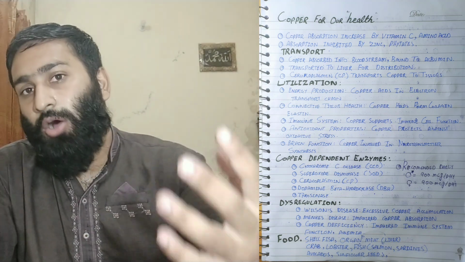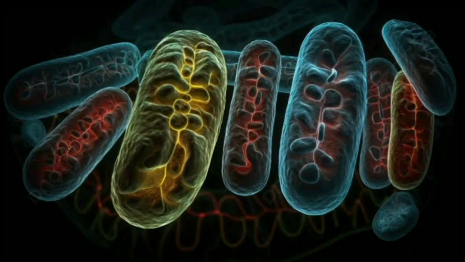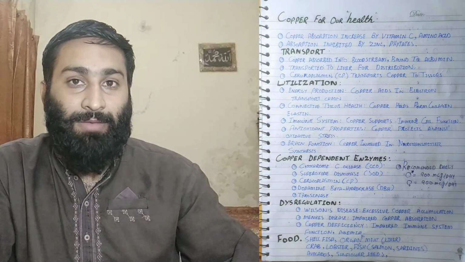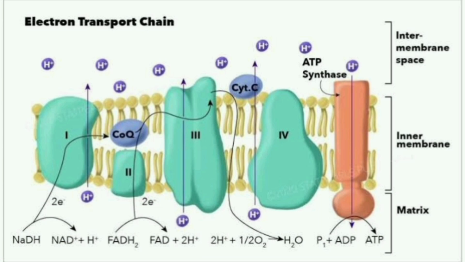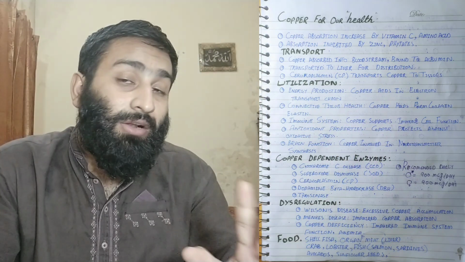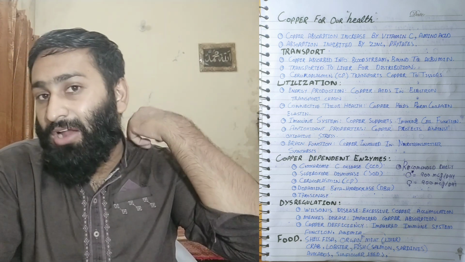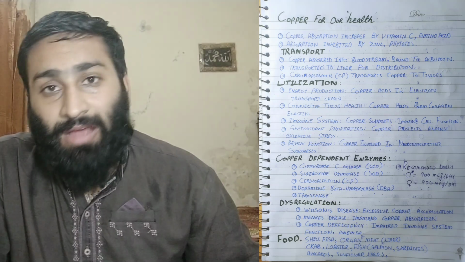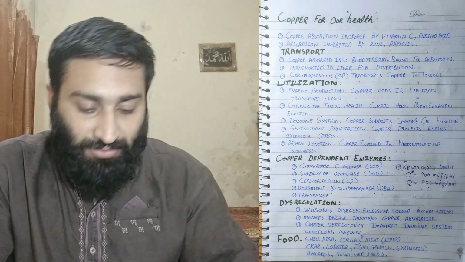Utilization: how is copper used? Energy production: copper aids the electron transport chain in the mitochondria, because it works as a cofactor with the enzyme, forming a holoenzyme. The metabolism will increase the production of more ATP, because the mitochondria contain complexes 1, 2, 3, 4, and some contain copper. That copper is very important for the normal function of the electron transport chain, because these are enzymes embedded in the inner mitochondrial membrane.